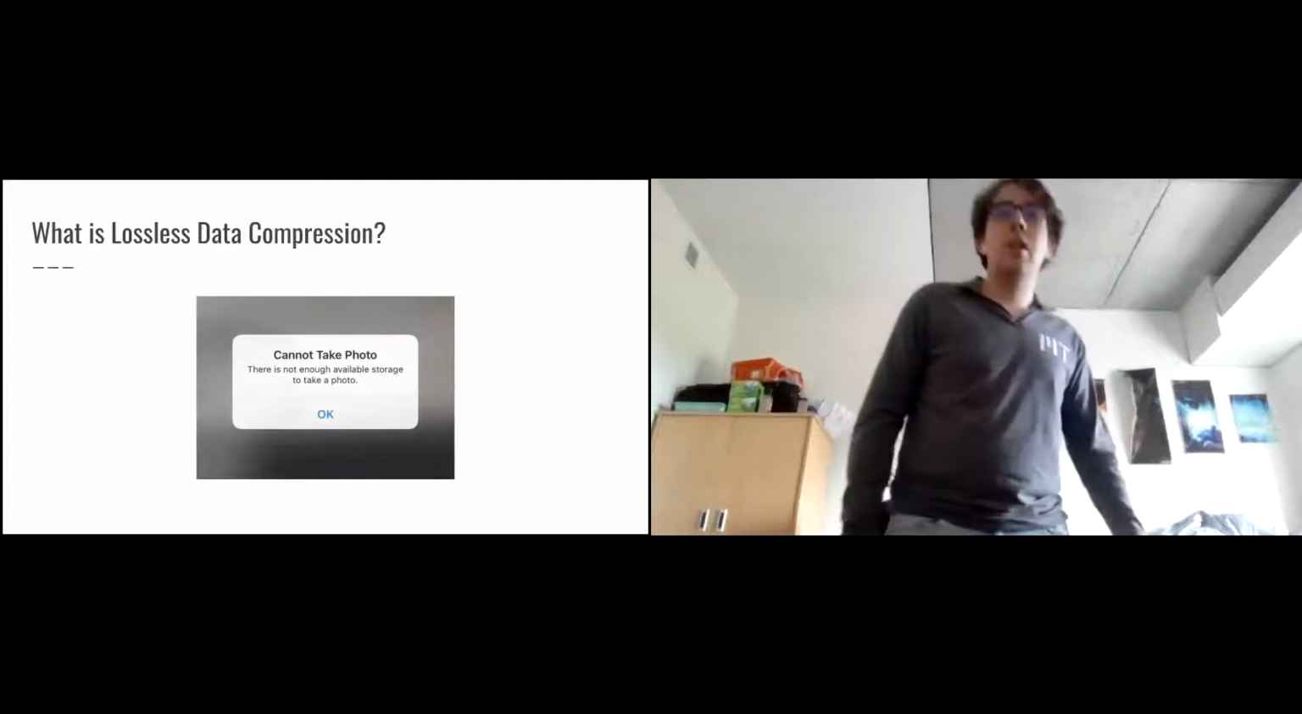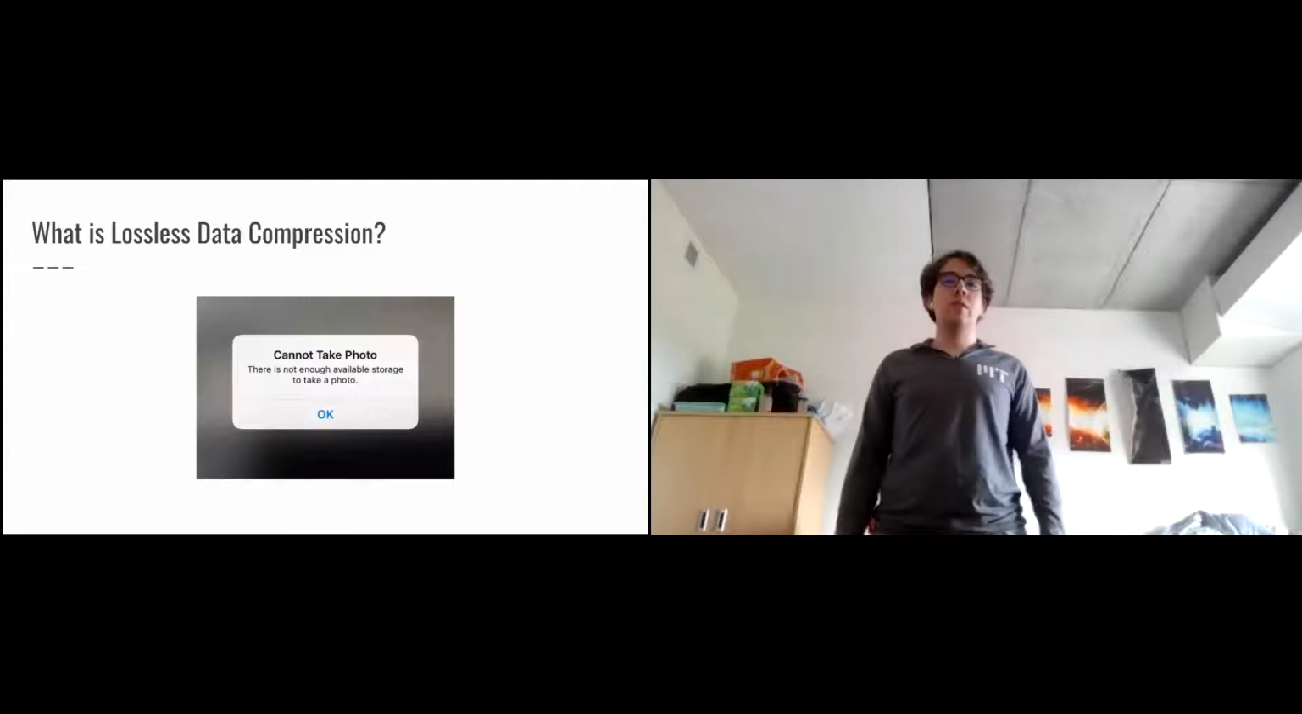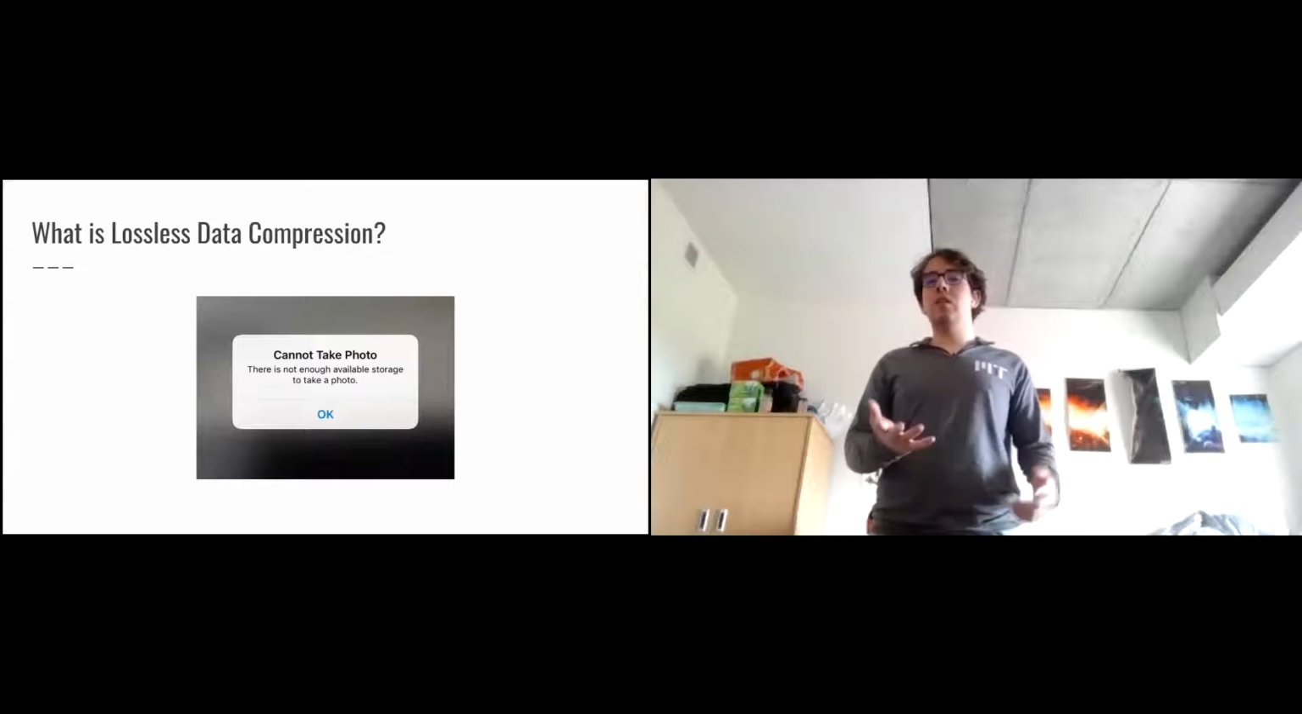So you may ask, what is lossless data compression? Well, first, let me just ask you guys the following question. Have any of you guys ever experienced this problem before?